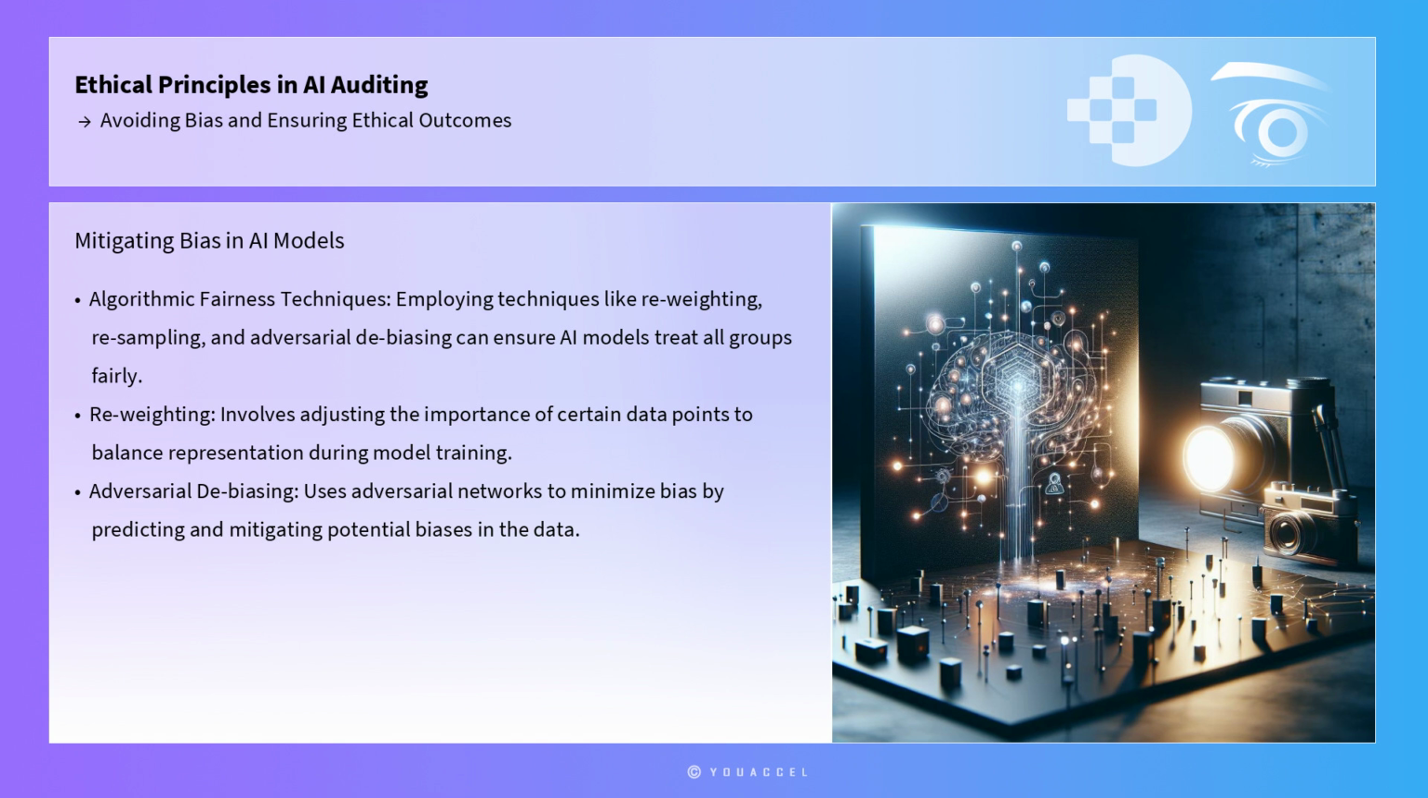Another critical approach to mitigating bias involves employing algorithmic fairness techniques during the model development phase. Techniques such as reweighting, resampling, and adversarial debiasing can be applied to ensure that AI models treat all groups fairly. Reweighting involves adjusting the importance of certain data points during model training to balance the representation of different groups. Adversarial debiasing employs adversarial networks to minimize bias by learning to predict and mitigate potential biases in the data. These techniques can be integrated into AI development workflows to proactively address bias before models are deployed.